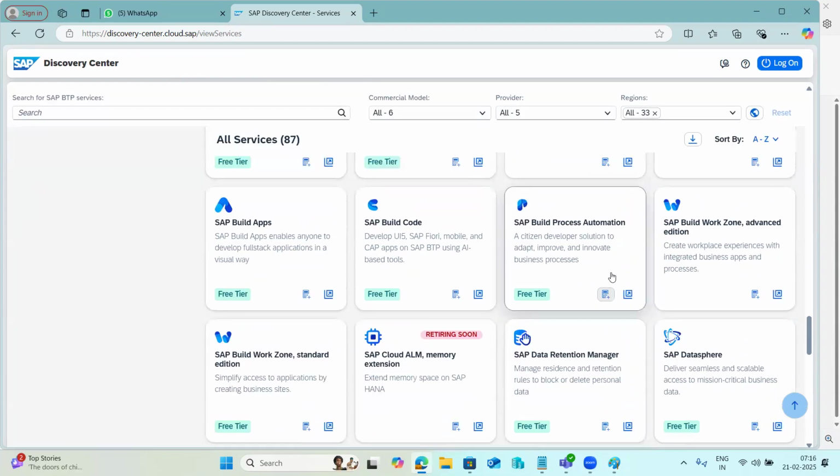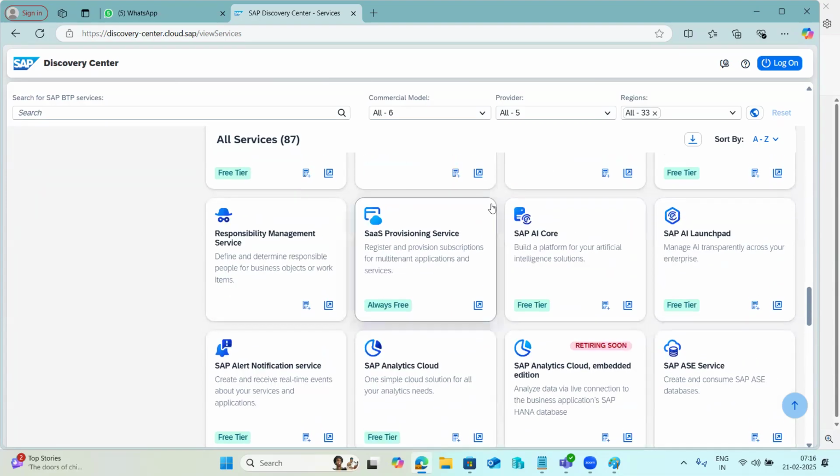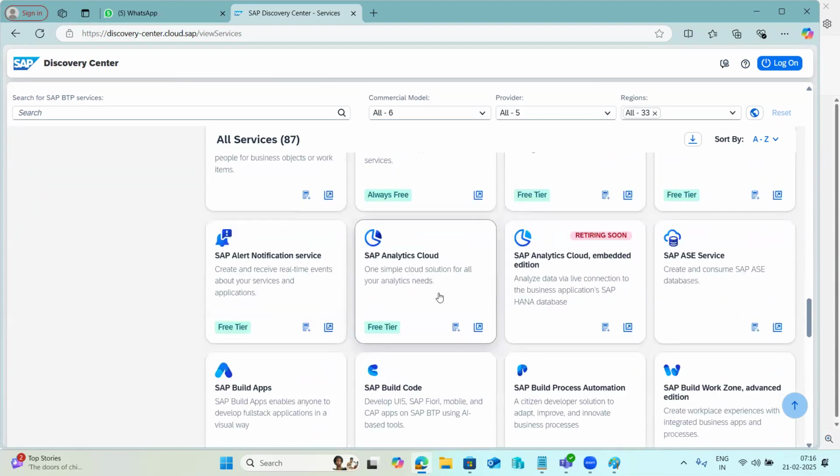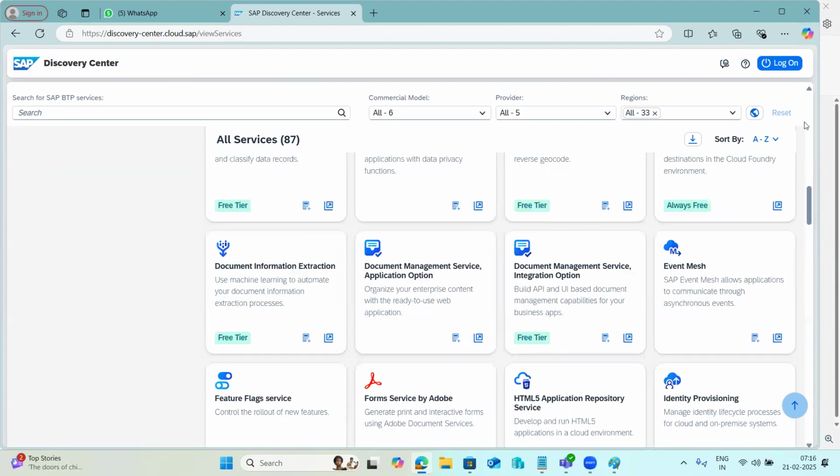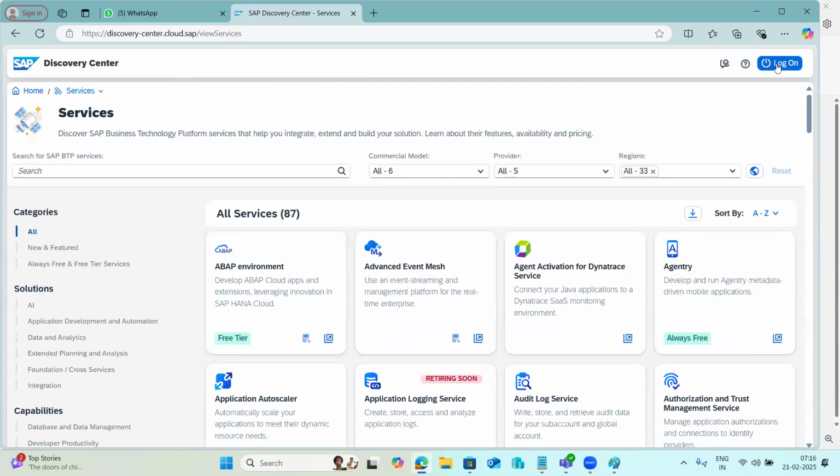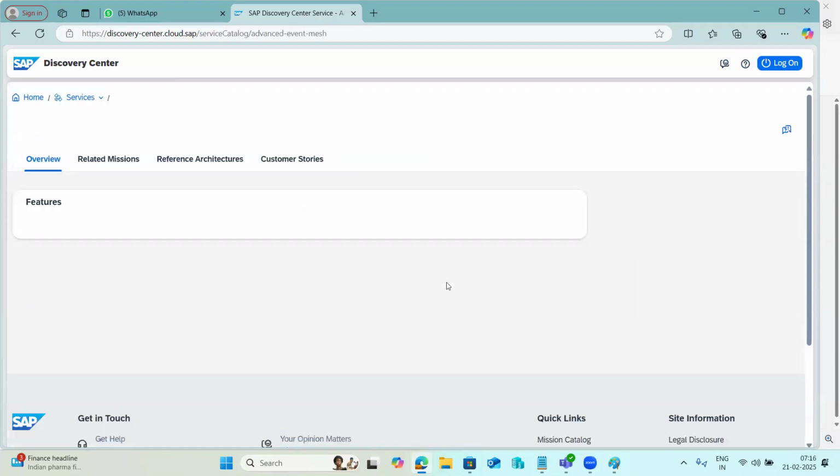So here we can calculate the pricing. What is the pricing here? Suppose you want to use the analytics cloud, like SAP Analytics Cloud, you can just add it to your estimation, and you can calculate how much is required and everything here.